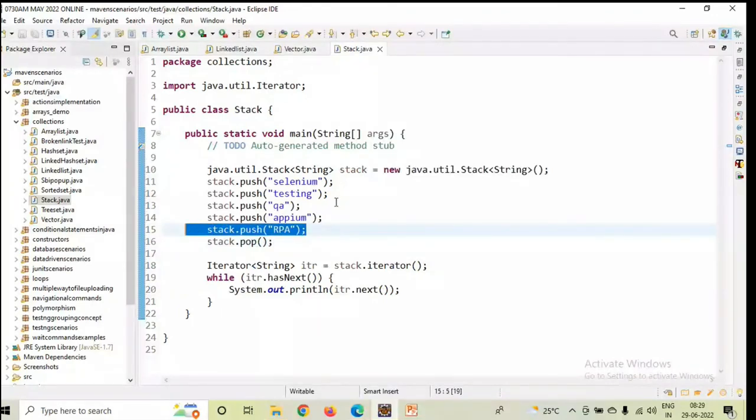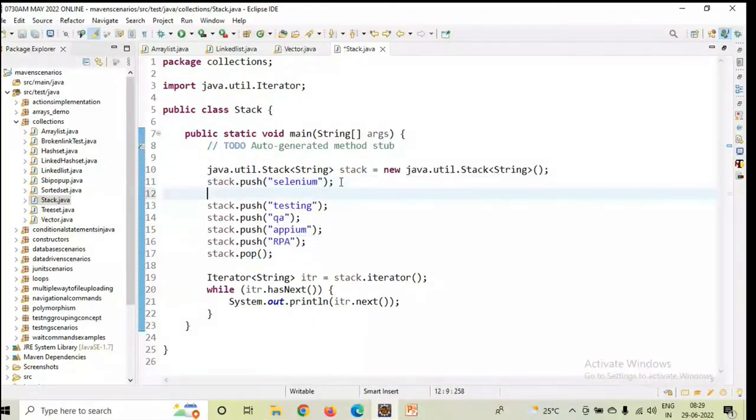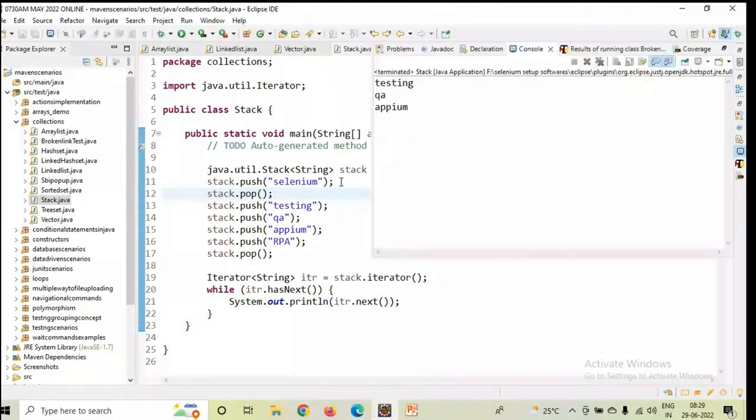Similarly, if I use the pop method immediately after Selenium, let's write another stack dot pop. Now what will happen? The first pushed data, Selenium, will also be removed here. You see that it is printing testing, QA, Appium. It is not printing Selenium and RPA because these two are removed from that stack. So that is the implementation. You have to be very clear, guys.